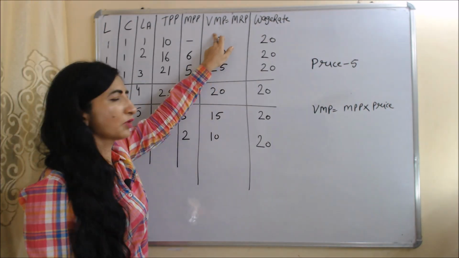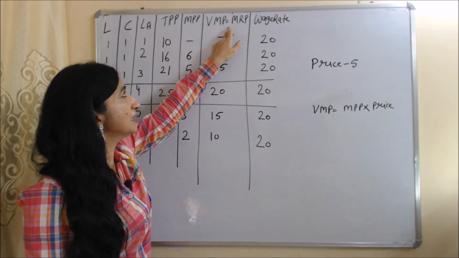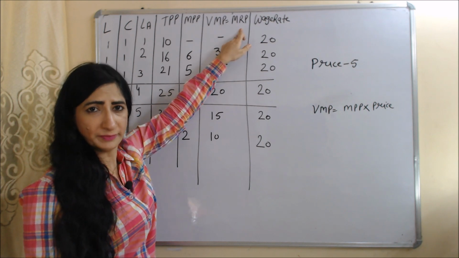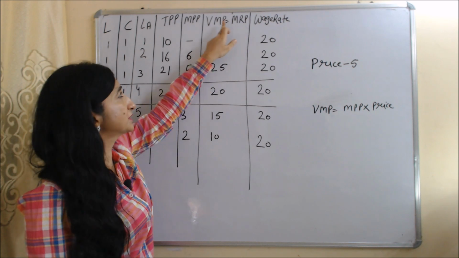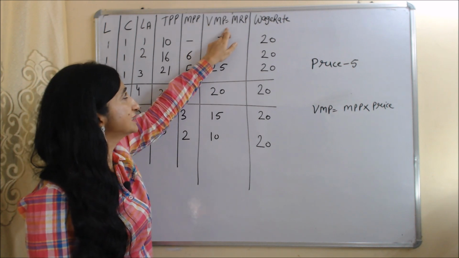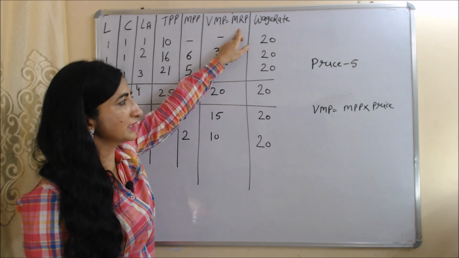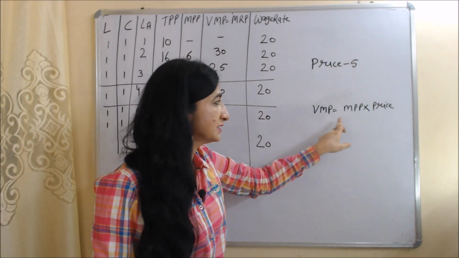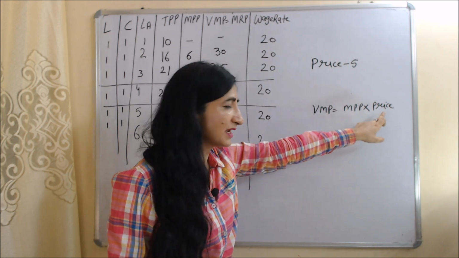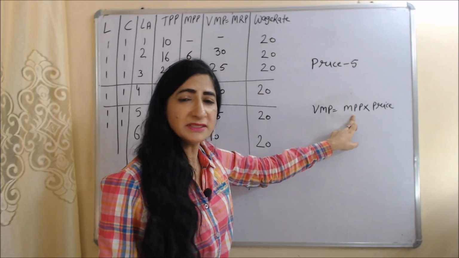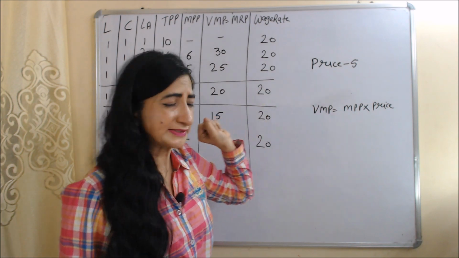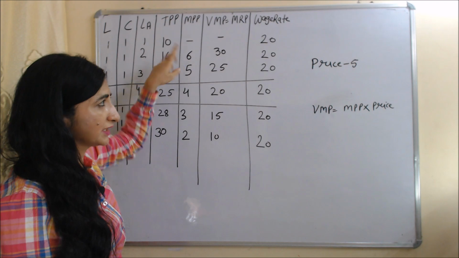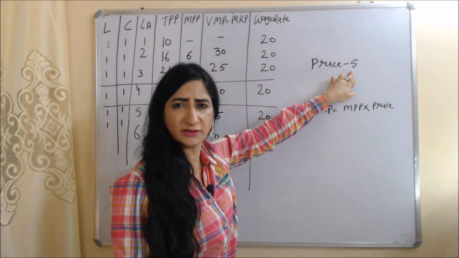And in this column we have VMP and MRP. This theory works under perfect competition. And under perfect competition, we assume VMP is equal to MRP. How can we calculate VMP? The formula for calculating VMP is MPP multiplied by price. MPP means marginal physical product, as we earlier discussed. So in this column we have MPP, and here we assume per unit price is equal to 5.